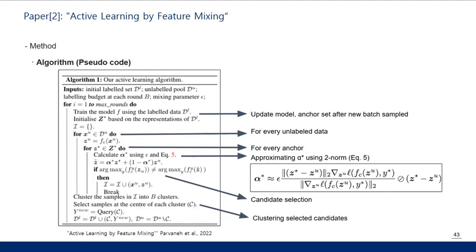Then candidates are selected where the predicted labels of the unlabeled embedding and the interpolated embedding differ. Finally, we cluster the selected candidates into B clusters, sample from the center of each cluster, and the process repeats.